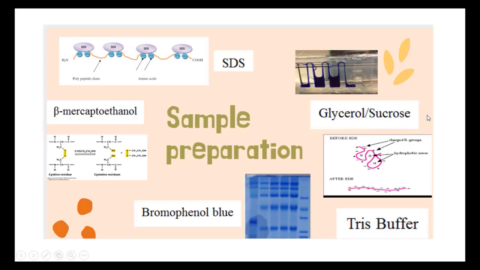The SSB also contains glycerol and sucrose. Glycerol and sucrose give density to the sample, so the sample settles down in the well. After the preparation of the gel, the wells are made by putting the comb in the stacking gel, and after removing the comb, the wells are formed. If you do not add glycerol and sucrose, the sample jumps from one well to another, which disturbs your electrophoresis setup. Next, the SSB contains bromophenol blue, which acts as a tracking dye or marking dye.